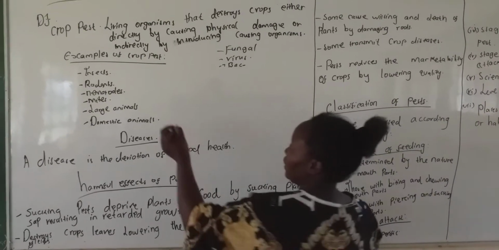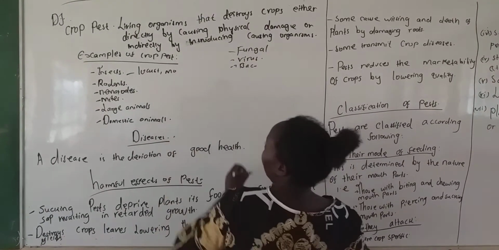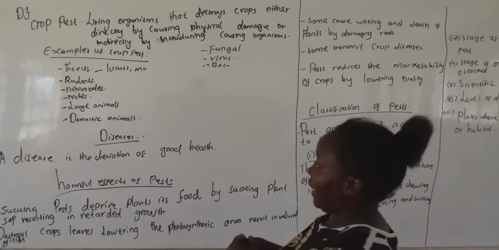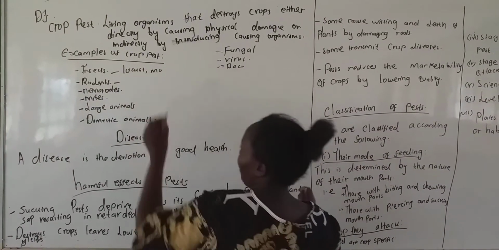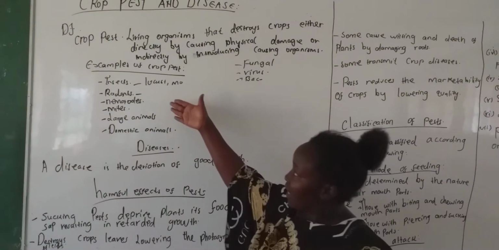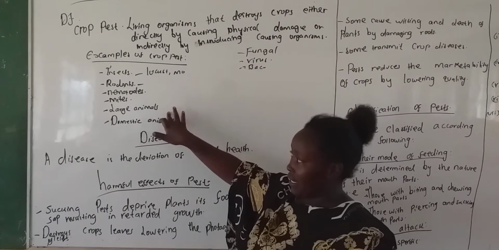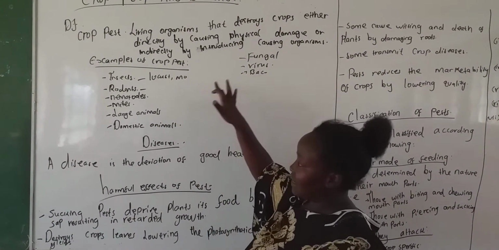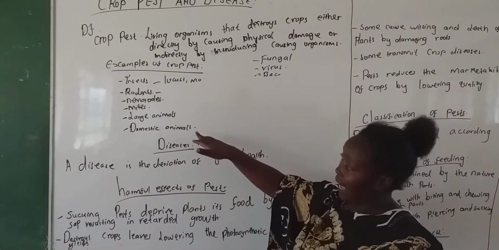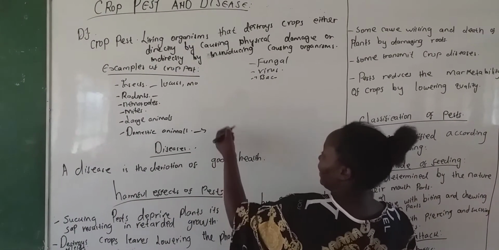Examples of insects we can name: we have the locust and we have the moth. Then example 2 is the rodents, and under rodents we have squirrels and rats. Then also we have nematodes and another crop pest, the mites. We have large animals. Large animals are like the elephants, the buffaloes, and then we also have domestic animals, that if they are not well taken care of,